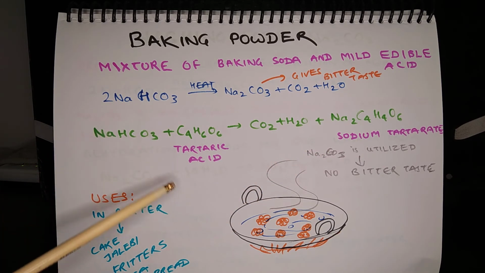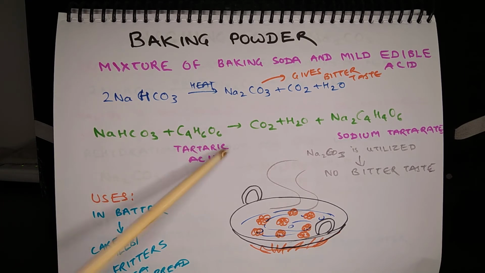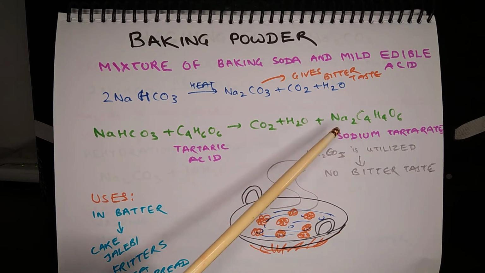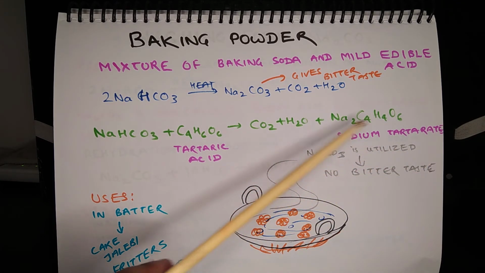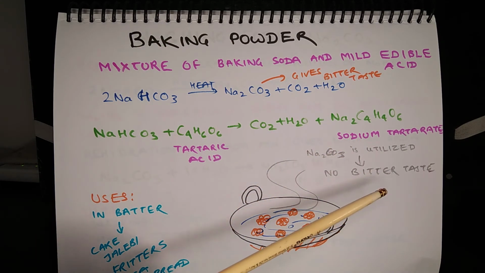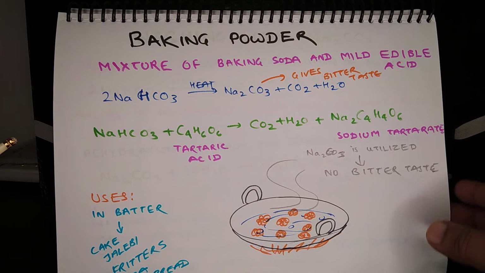There is a mixture of baking soda and tartaric acid. Now NaHCO3 + C4H6O6 = CO2 + H2O + Na2C4H4O6. So here, sodium carbonate is utilized to produce this salt, and thus the bitter taste is avoided, and you get fluffy cakes without the bitter taste. The use of baking powder is in making batter for bread, cake, jalebi, fritters, dosa, idli, and so many edible items.